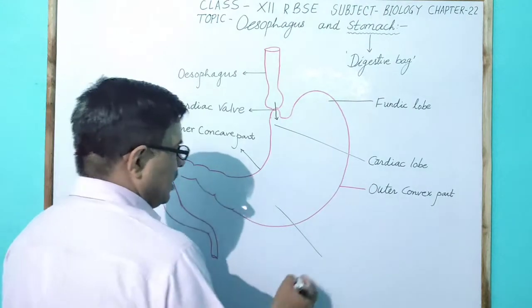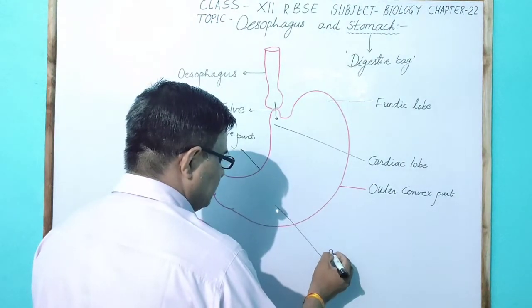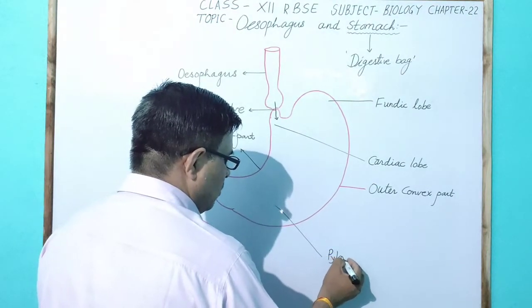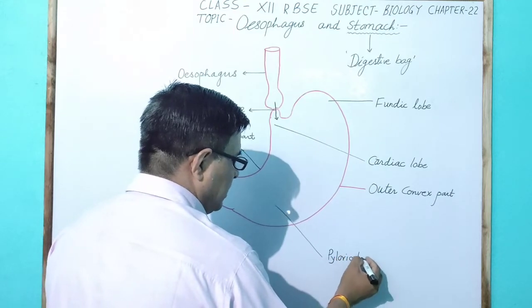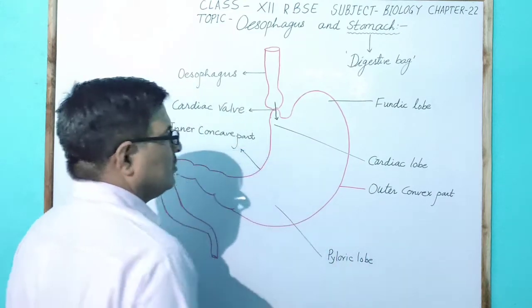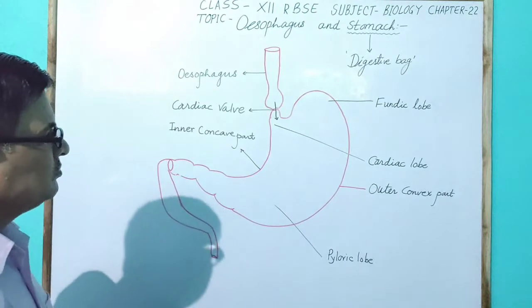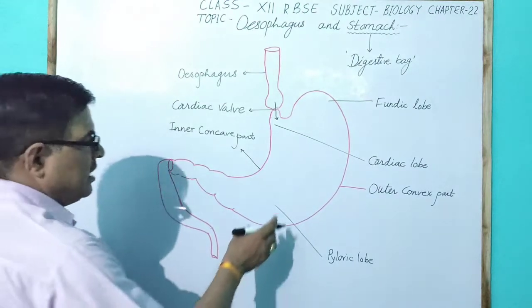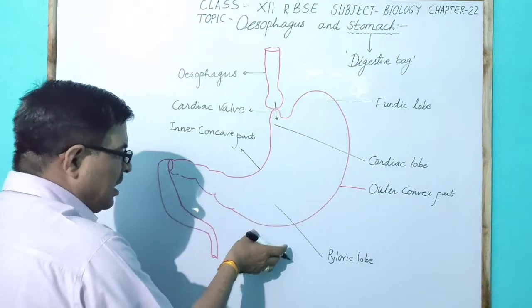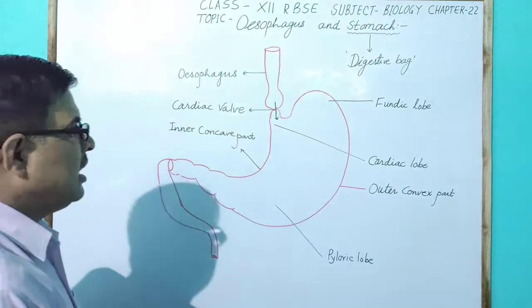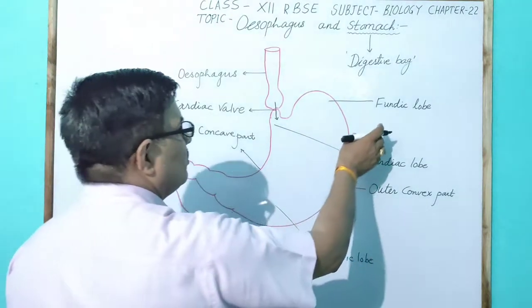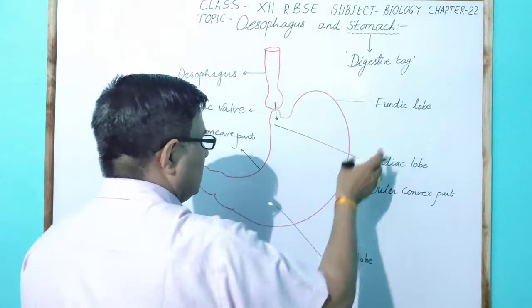So this is the lower pyloric lobe present in the stomach. Pyloric lobe is present at the lower part of the stomach, and fundic lobe at the upper part.